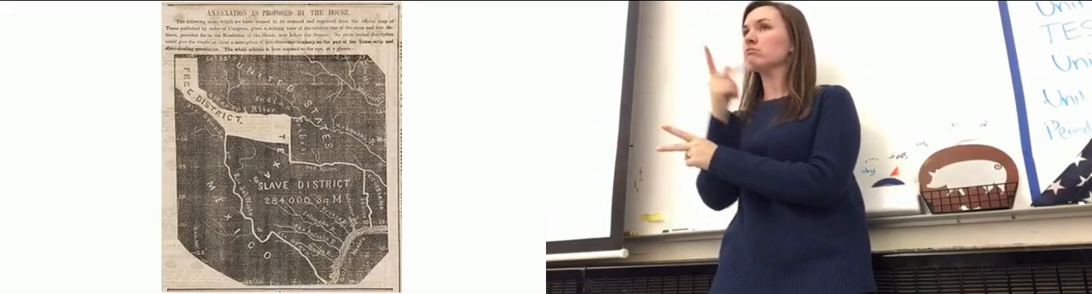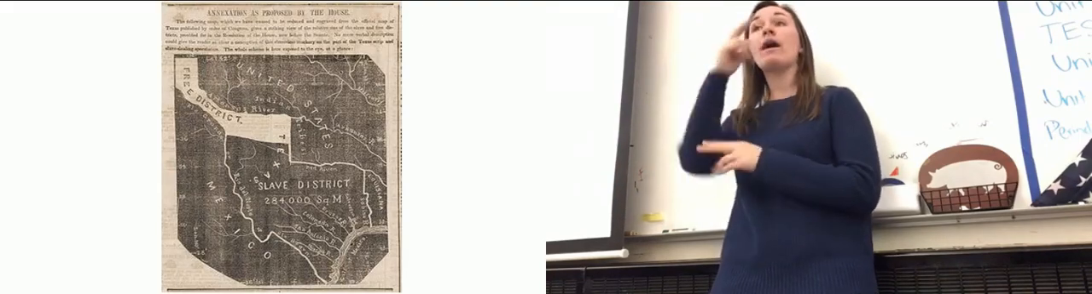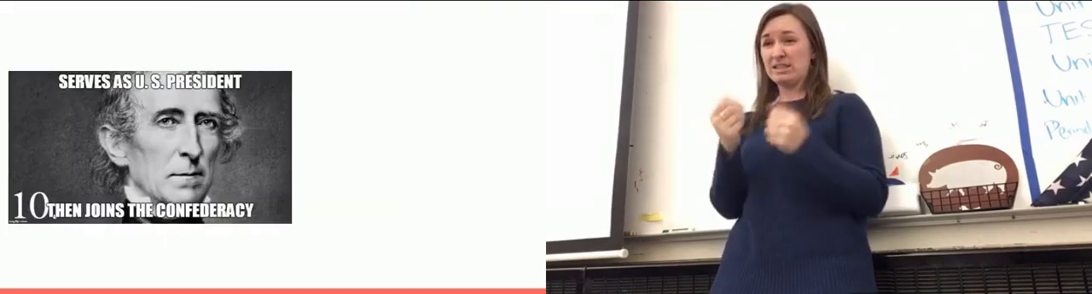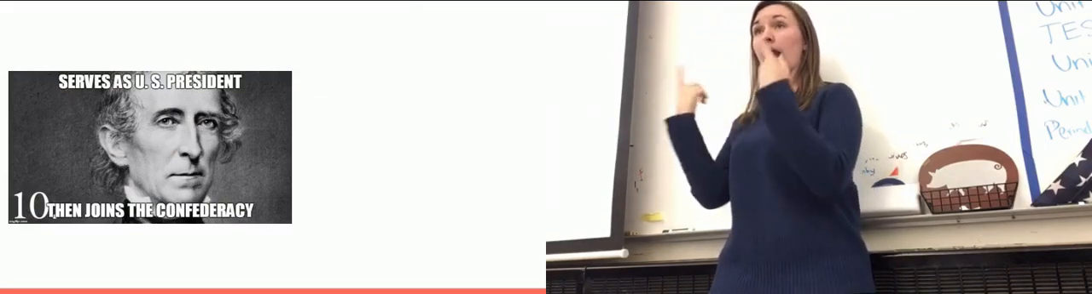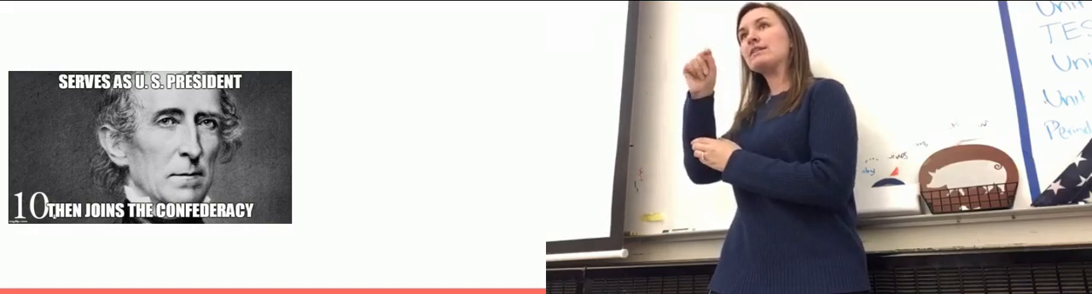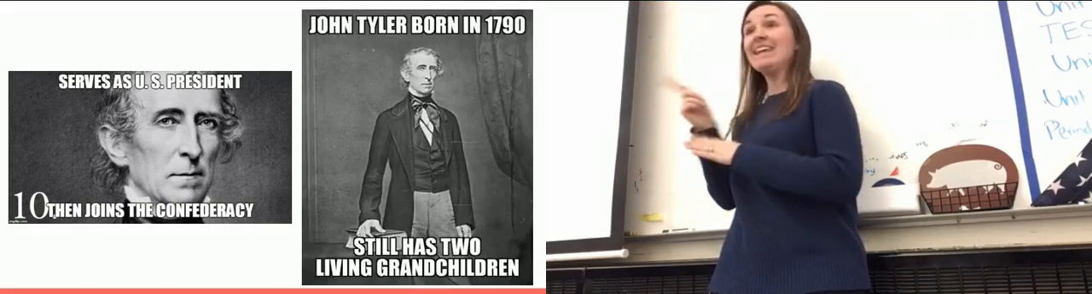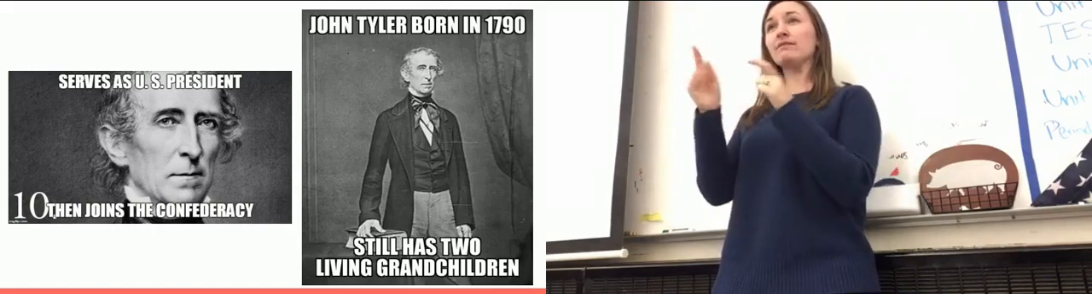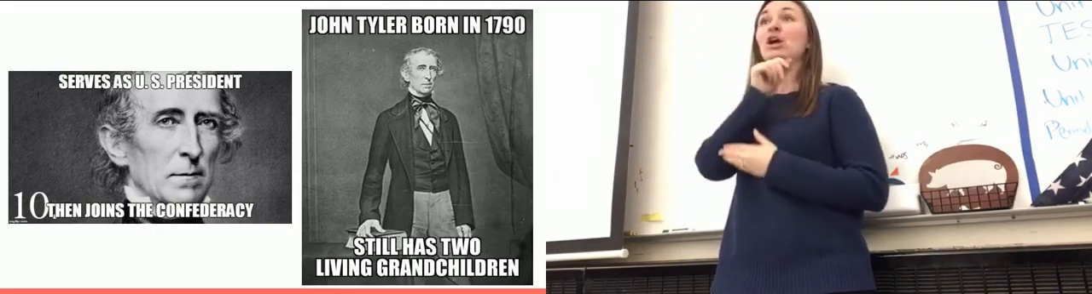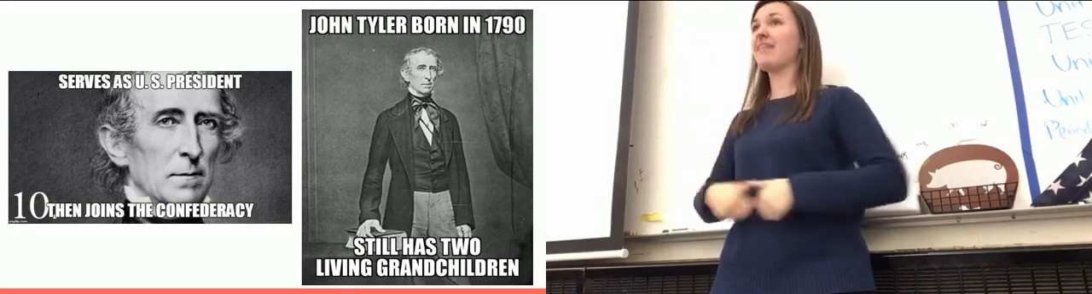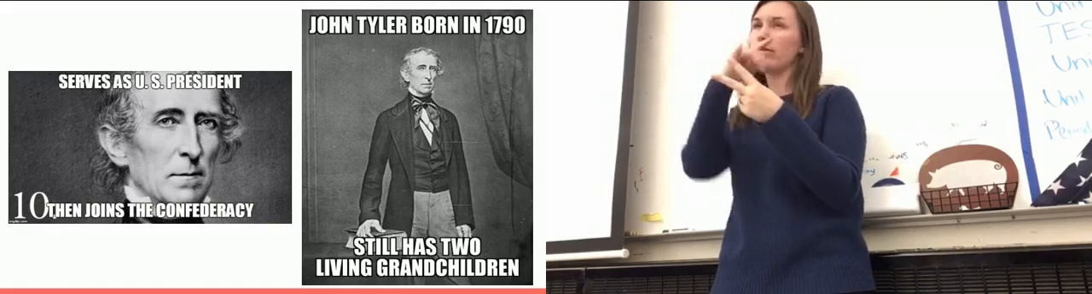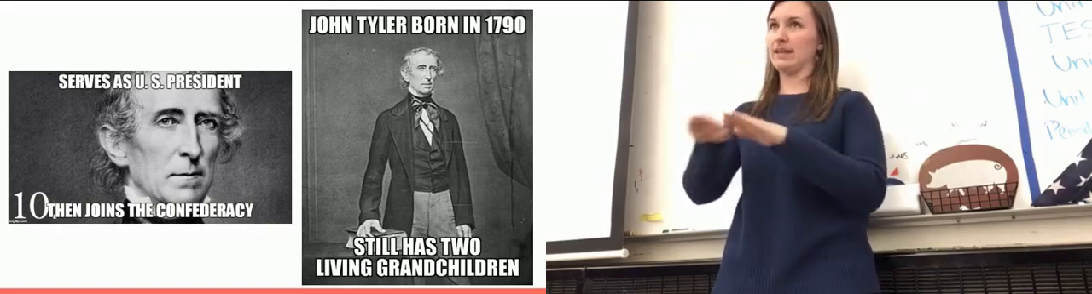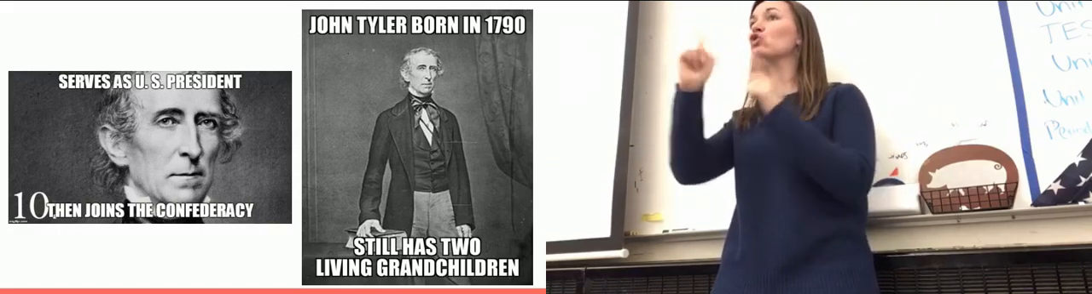Now, other fun facts about him. Number one, after he served as the U.S. president, he actually joined the Confederacy. When the Civil War broke out, he joins the Confederate government and then dies shortly after. Other fun fact is he still has 2 living grandchildren. Basically, when he was like 70 years old, he married a 20-year-old and had 2 kids. And they live in New York. They have a 98-year-old and a 96-year-old grandson that still exists. And he was born in 1790, so shoot for the stars in terms of posterity. Okay?